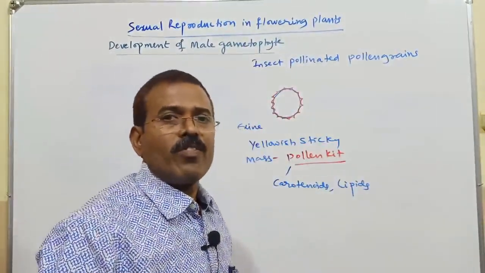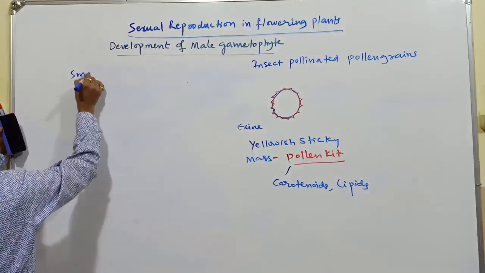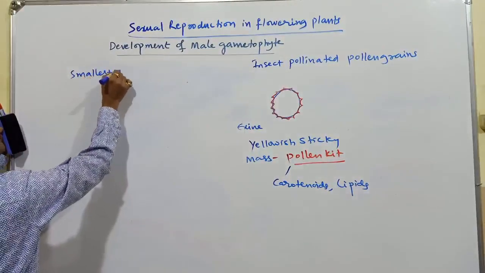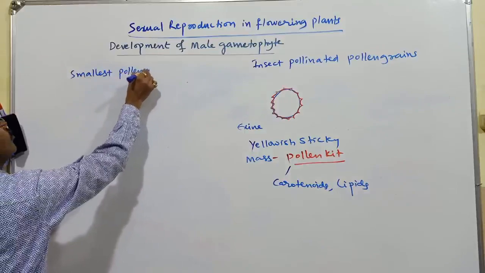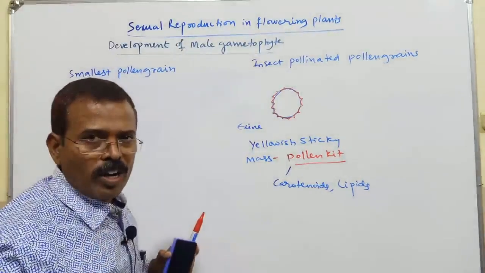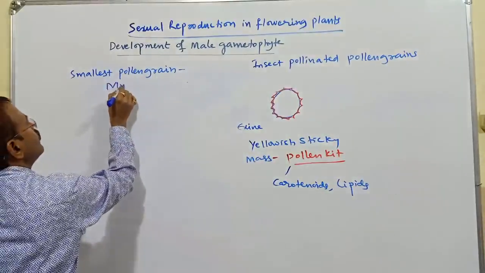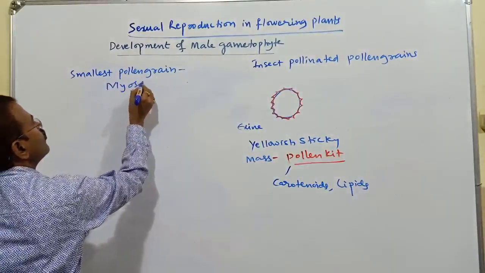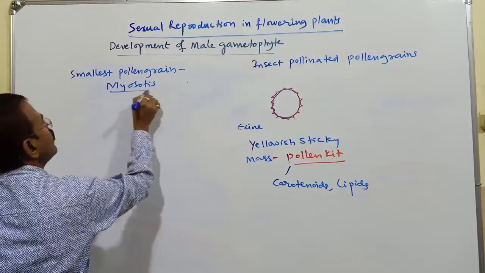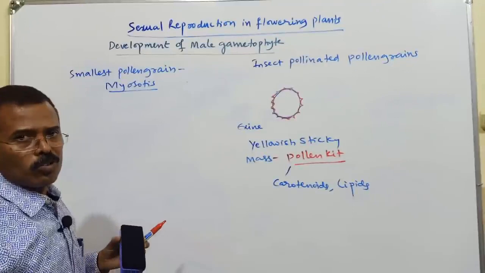Some extra information now. Smallest pollen grain is present in the plant Myosotis.